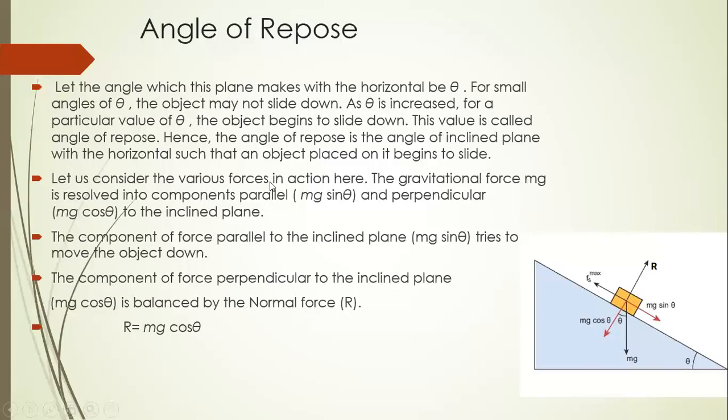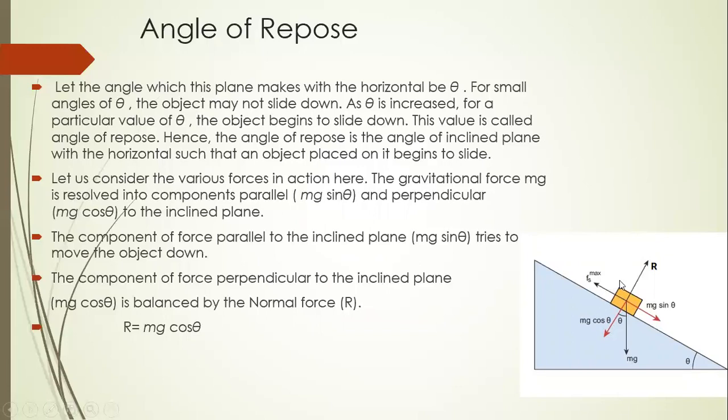Let us consider the various forces in action here. Here is the box, weight acting downwards, mg, and opposite reaction R. Here, resolve mg into two components. This is the theta, mg cos theta perpendicular to the plane, and this is mg sin theta along the plane. And this mg sin theta tries to slide the box down in this direction.